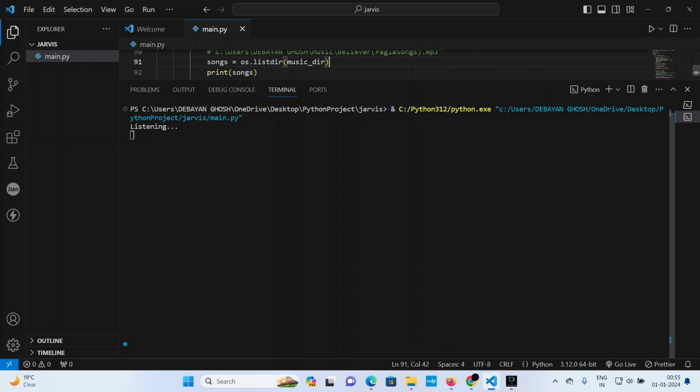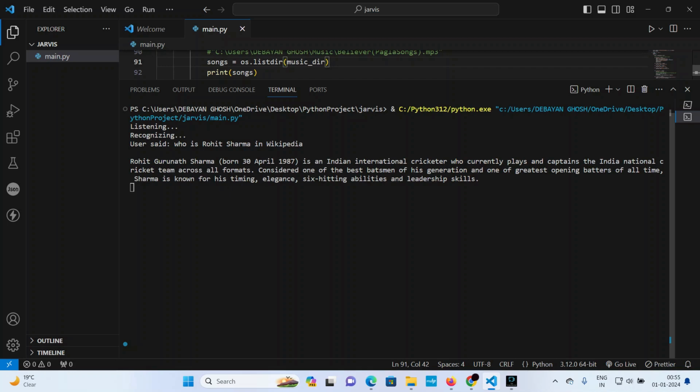Who is Rohit Sharma in Wikipedia? Searching Wikipedia. According to Wikipedia, Rohit Gurunath Sharma, born April 30, 1987, is an Indian international cricketer who currently plays and captains the Indian national cricket team across all formats. Considered one of the best batsmen of his generation and one of the greatest opening batters of all time, Sharma is known for his timing, elegance, six-hitting abilities, and leadership skills.